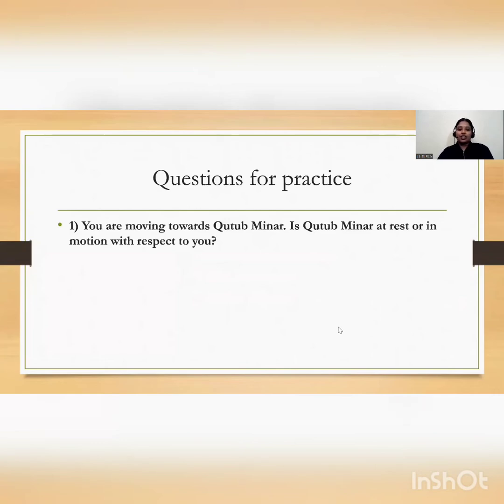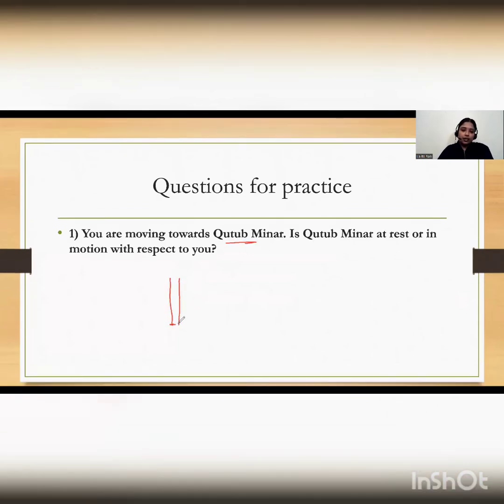Okay. So first question for you. You are moving towards Qutub Minar. Suppose you have a monument Qutub Minar here. Okay. So this is Qutub Minar, and you are moving towards Qutub Minar. Here is you. So is Qutub Minar at rest or in motion with respect to you? Come on, think about it and write your answers in the chat box. Okay, I'll be checking your answers, right?